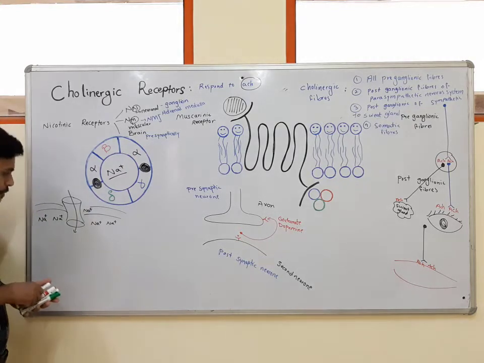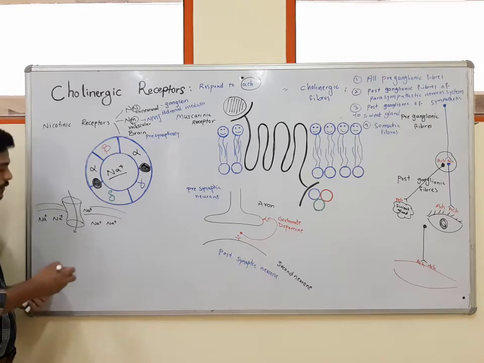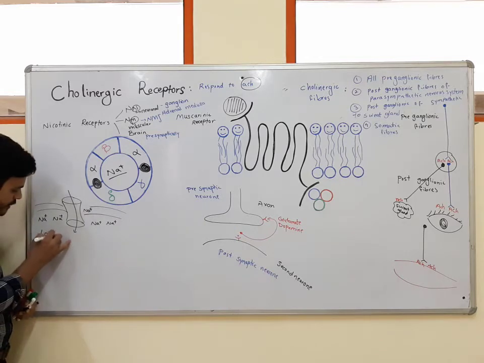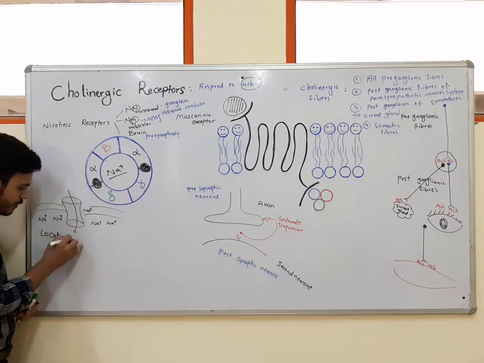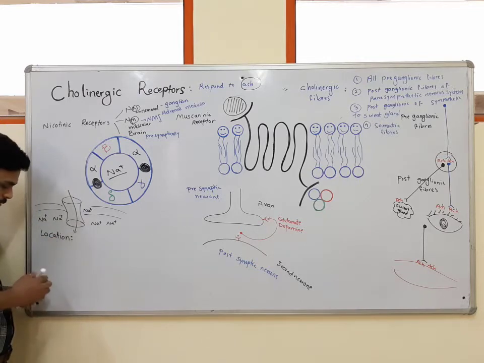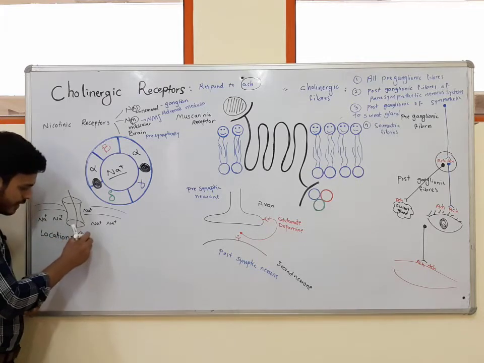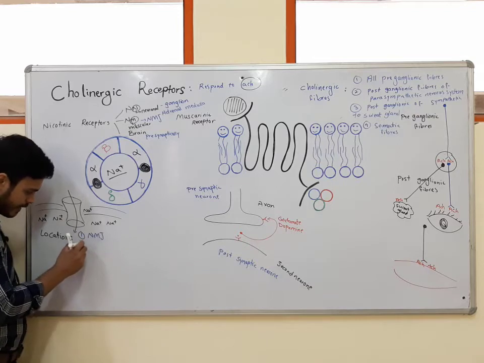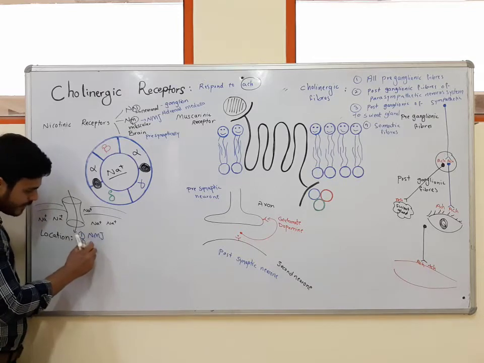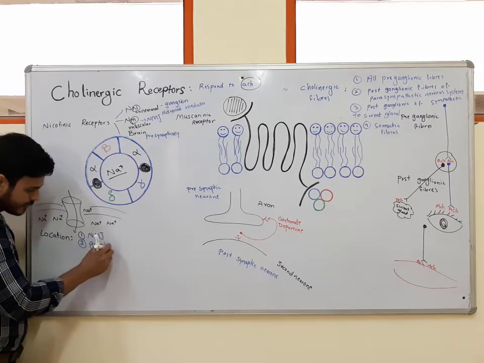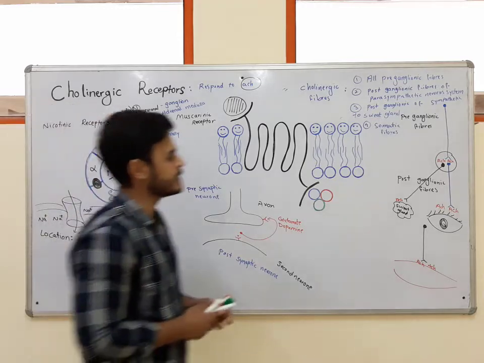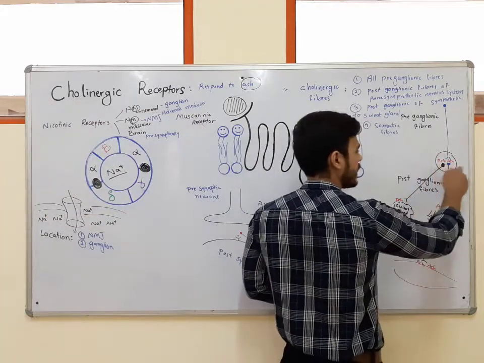Next thing we should know about the nicotinic receptor is about location. Just right now I told you about the location of nicotinic receptor. They are in neuromuscular junction. We can find them in the ganglion. I explained this. We release acetylcholine in the ganglion.